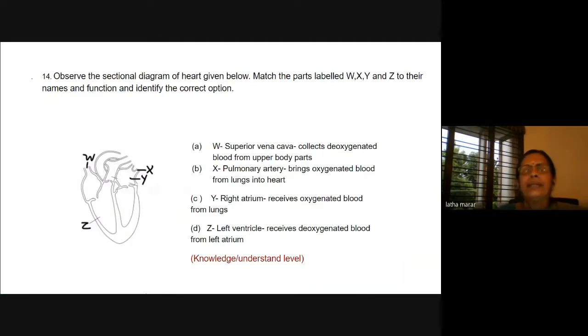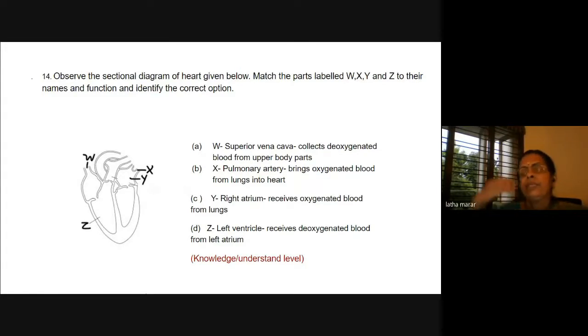This is again a diagram based question. Match the parts labeled to their names and function and identify the correct option. For W, X, Y, Z in there, name is given and its function is given. Which is the correct option you have to identify. So the child has to tell W. I have given only one here. I have given only the superior vena cava. I have not given the inferior here. So wantedly I gave it like that.